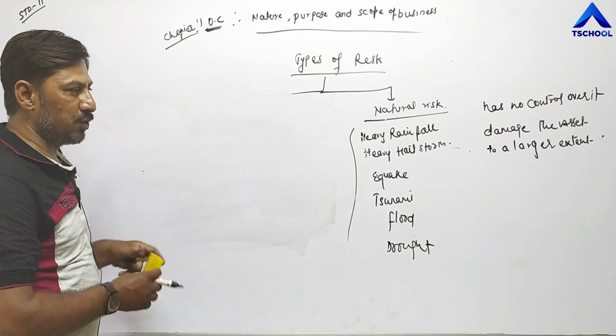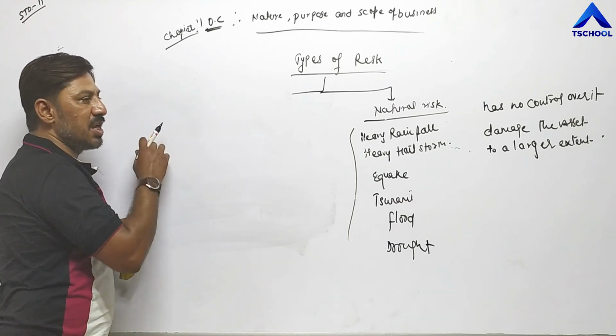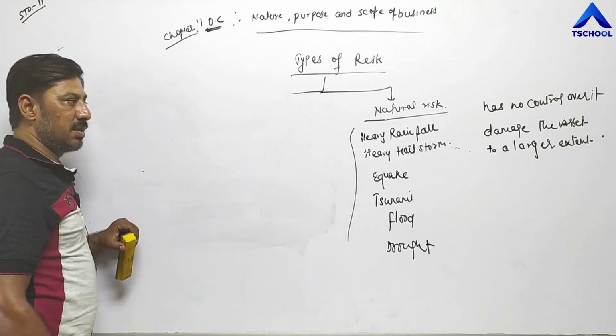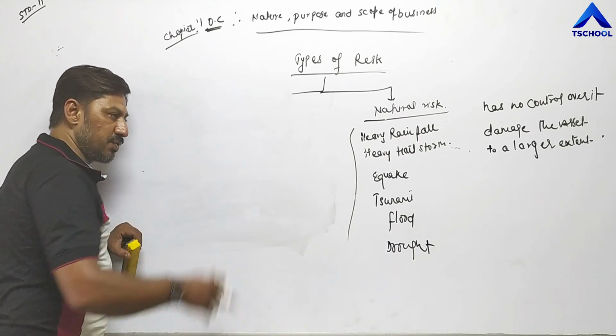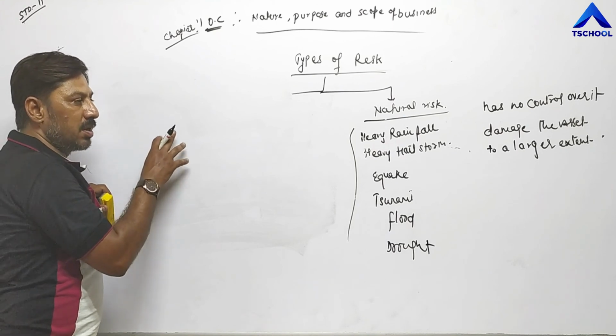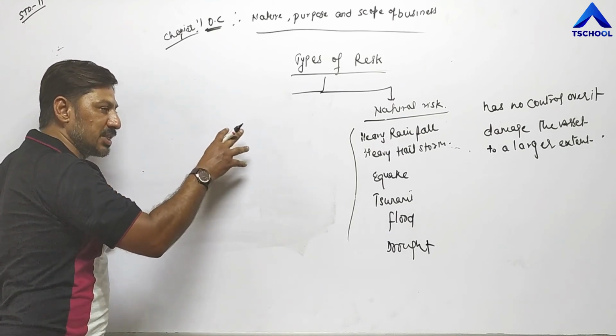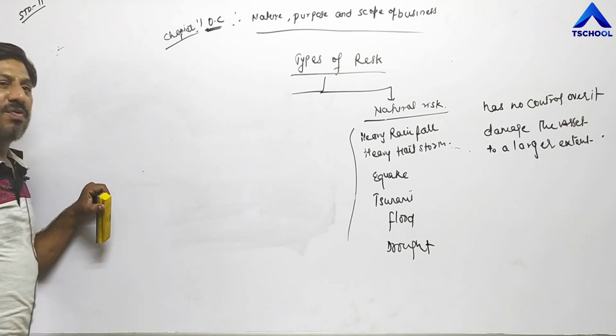Examples I have given: loss due to fire, loss due to theft, competitors' policy, government policy, change in demand, change in price, change in taste and preference of the consumer, change in income of the consumer. These are all man-made risks, but such risk can be reduced or prevented to a larger extent by adopting preventive steps in advance.